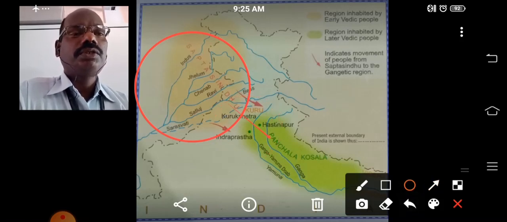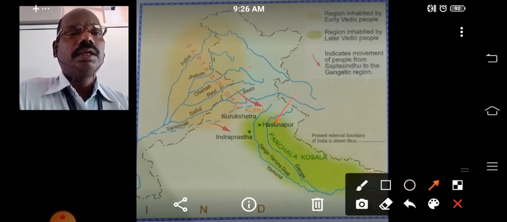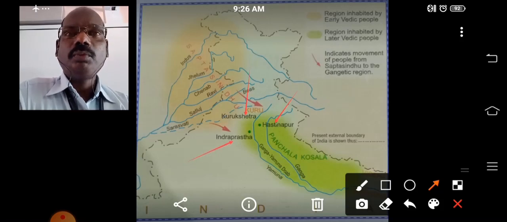So you can see the places where they now settled. They settled in Hastinapura. Here it is, Hastinapura. Here it is Kurukshetra. And here it is Indraprastha. Do you know the modern name of Indraprastha? New Delhi.